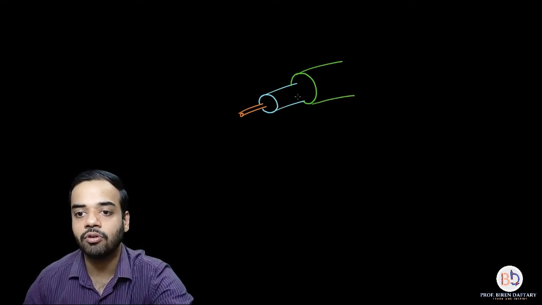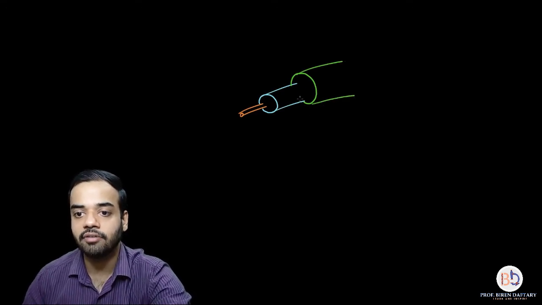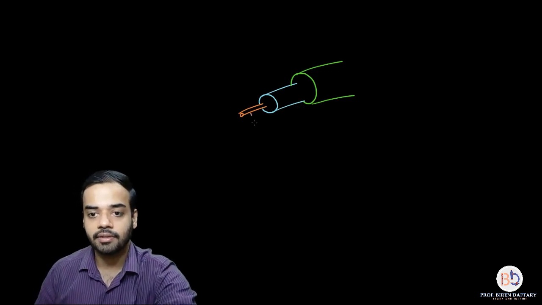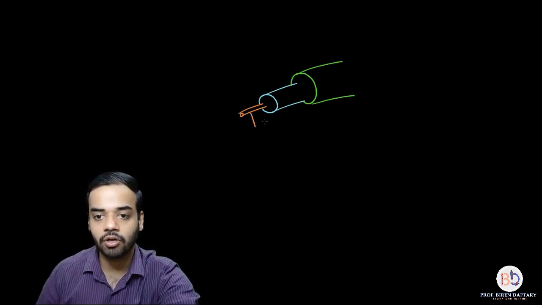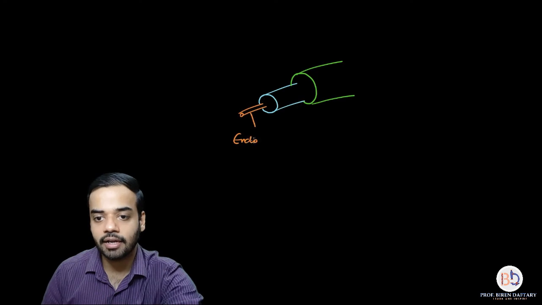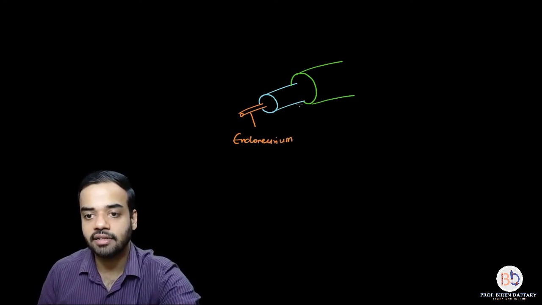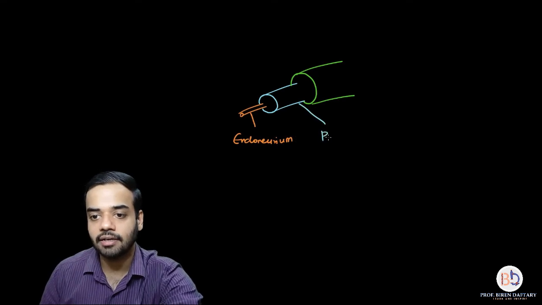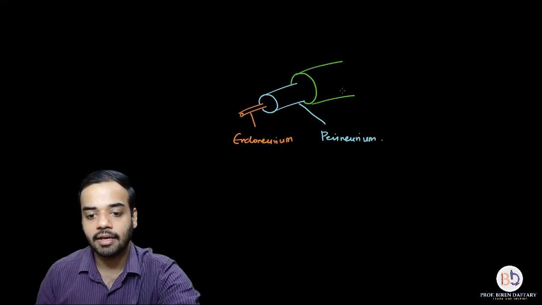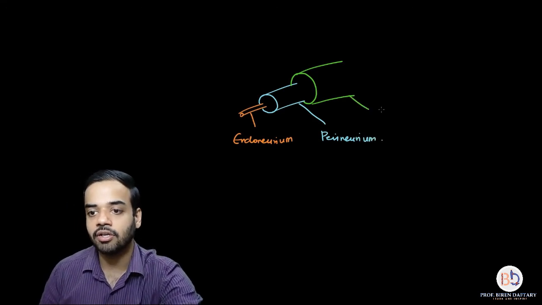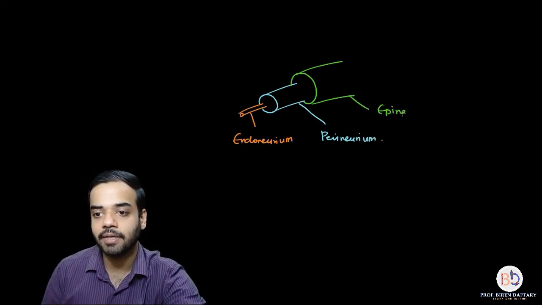And now if you want to see the covering, this covering of the neuron is called endoneurium. This covering of the fascicle is called perineurium, and this covering of the nerve is called epineurium.